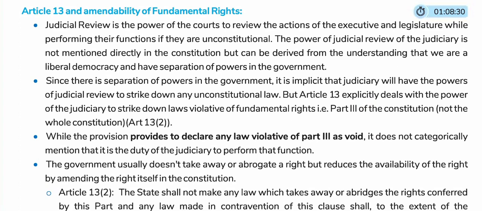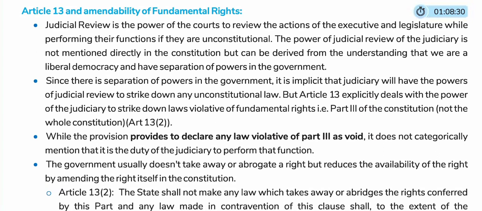Article 13 and amendability of fundamental rights. Judicial review is the power of the court to review the actions of the executive and the legislature while performing their functions, if they are unconstitutional. The power of judicial review of the judiciary is not mentioned directly in the Constitution, but can be derived from the understanding that we are a liberal democracy and have a separation of powers in the government. Since there is separation of power in the government, it is implicit that the judiciary will have the power of judicial review to strike down any unconstitutional law.